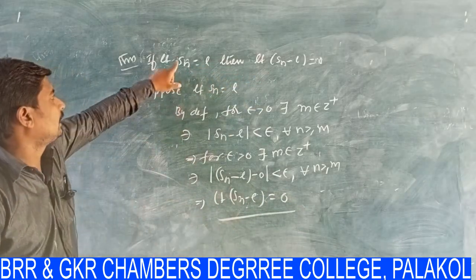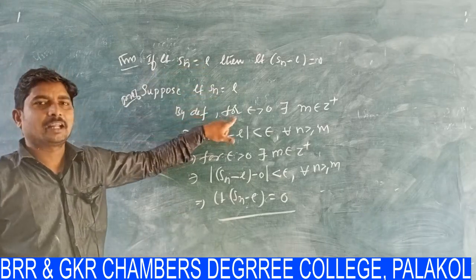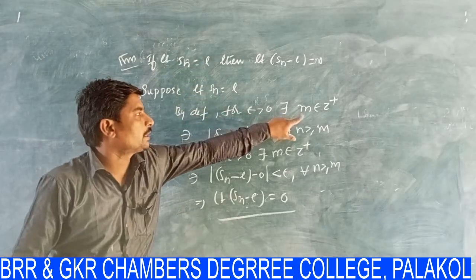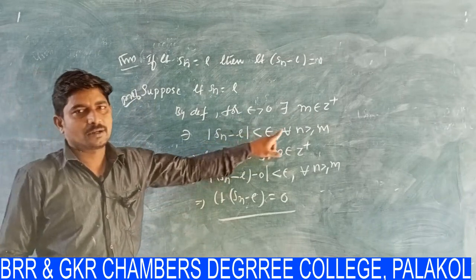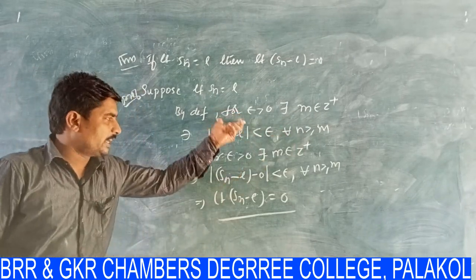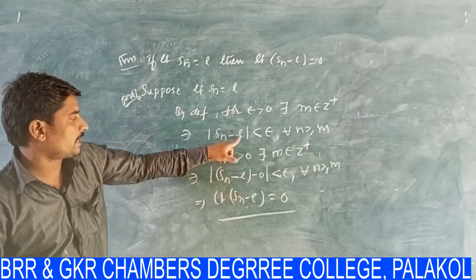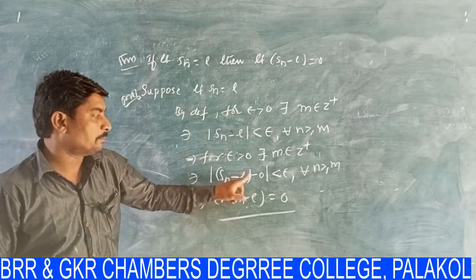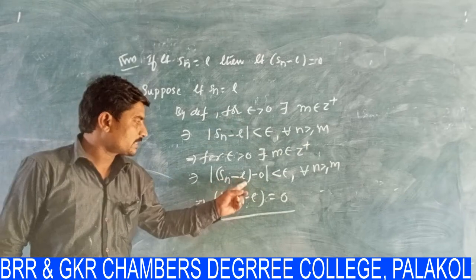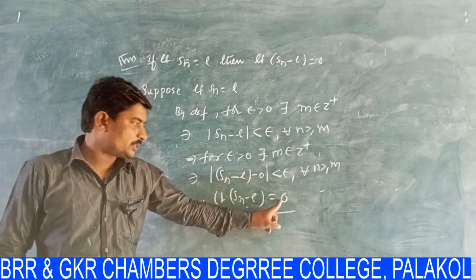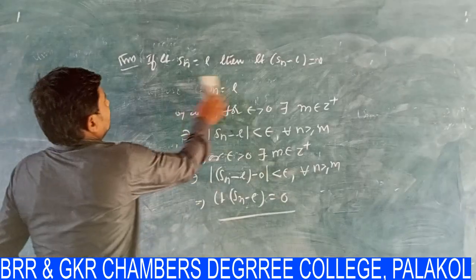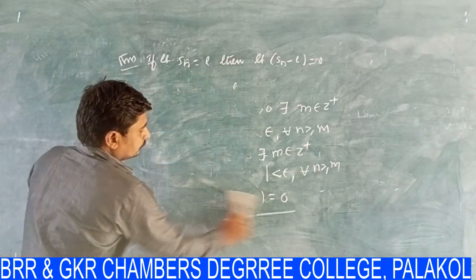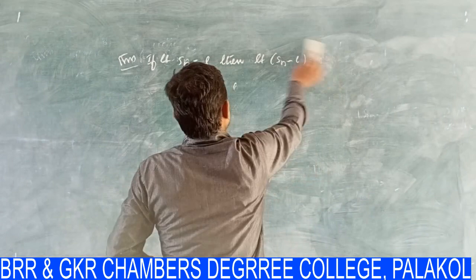If limit Sn is equal to L, by definition for epsilon greater than 0, there exists M belongs to Z plus such that modulus of Sn minus L is less than epsilon for all n greater than or equal to M. It is the same sentence, but I am writing Sn minus L as Sn minus L minus 0, which means limit (Sn minus L) is equal to 0. This is the theorem. See another theorem related to this.